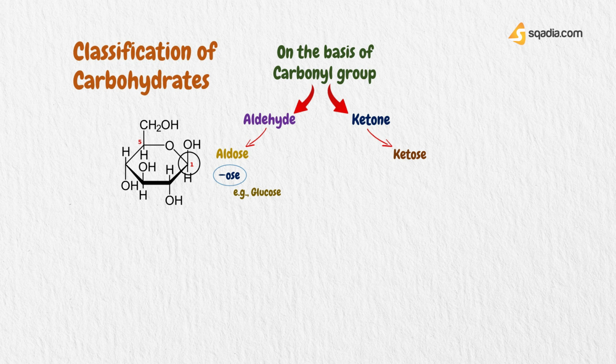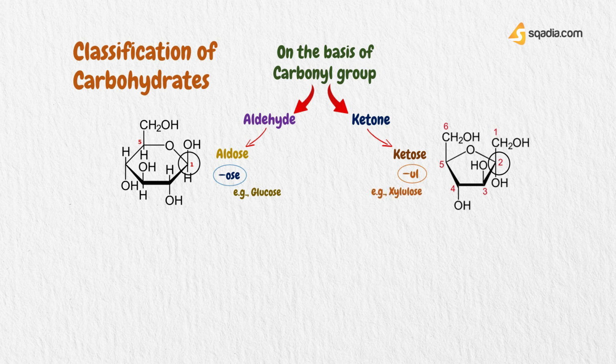In most ketoses, the carbonyl group occurs at the second carbon, C2. Ketoses have an additional "ul" in their suffix, such as xylulose. There are exceptions to this rule, such as fructose.